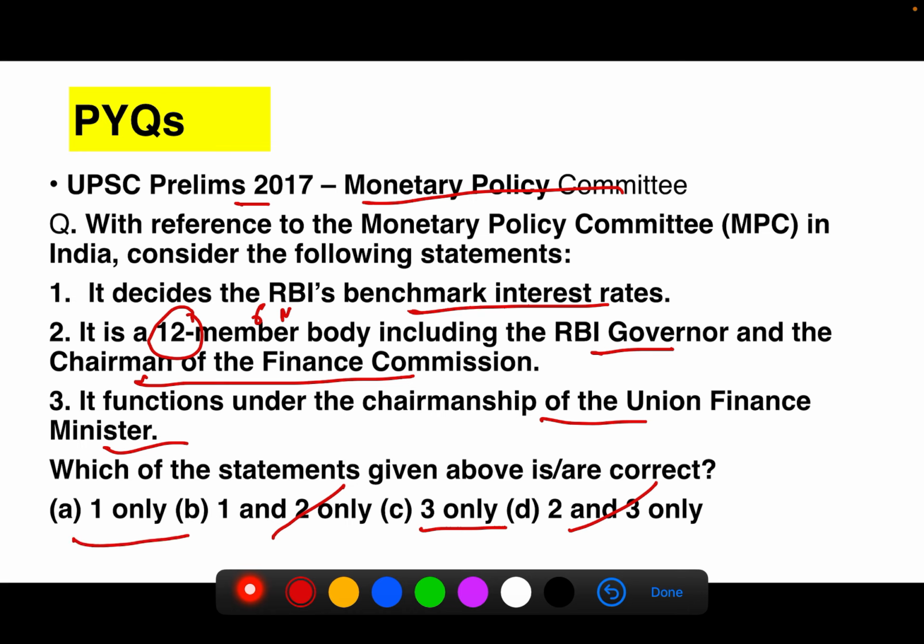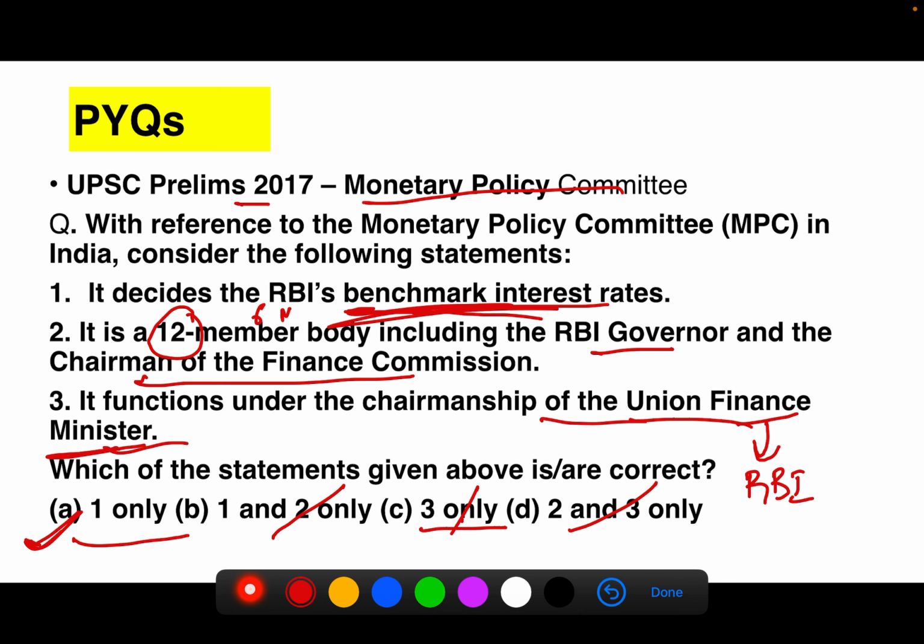We have also seen that the MPC is headed by the RBI governor and not the finance minister. So statement three is also eliminated. We are left with only statement one: it decides the RBI's benchmark interest rate.